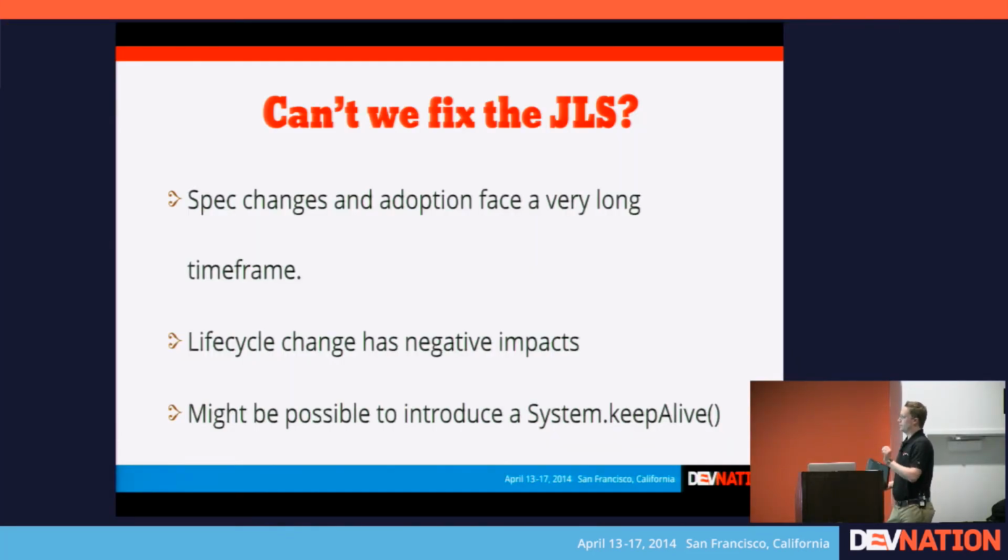There might be a little shred of hope in that if the JVM was to introduce a little method call called keepAlive, if you could just say system.keepAlive and say this or any other object that you want to keep around, and that could be translated into a hint for the JIT code to not eliminate the use of that reference, that would solve all our problems, and it'd be nice, clean, easy to read code. So this would be the ideal solution, I think, to this problem, other than not using Finalize at all. But if it is going to be used, it'd be nice if this method was added. So it's something I'll advocate, and I think it would be a great benefit.